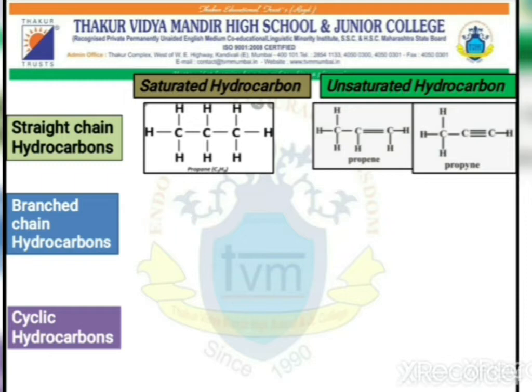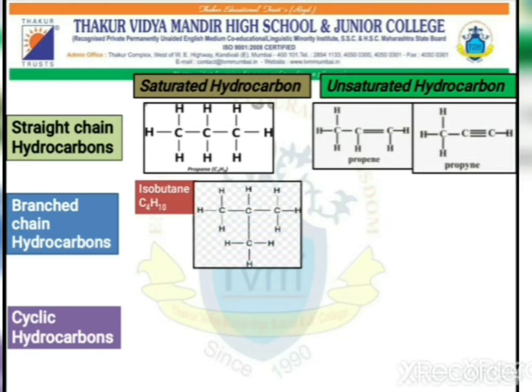Similarly, we can get an example from branch chain hydrocarbons. We have an example of isobutane. The structure is as shown here. In isobutane, you can see that the middle carbon atom is branched. That is, to the middle carbon atom, one more carbon is joined.